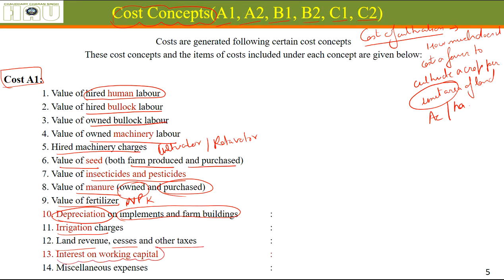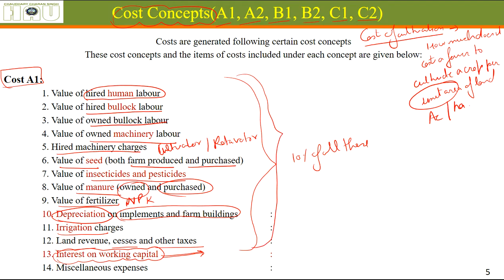Interest on working capital. That means interest on all these things, or let's say 10% of all these. The farmer would invest this much money in crop cultivation because he knows that this investment is going to give him more than the 10% he would have got by lending it to someone else.